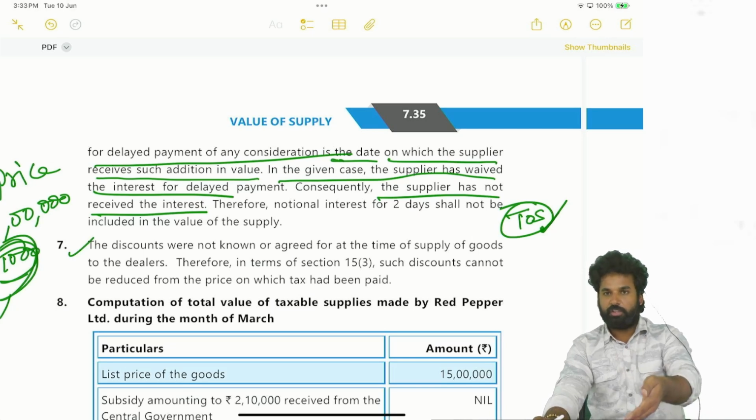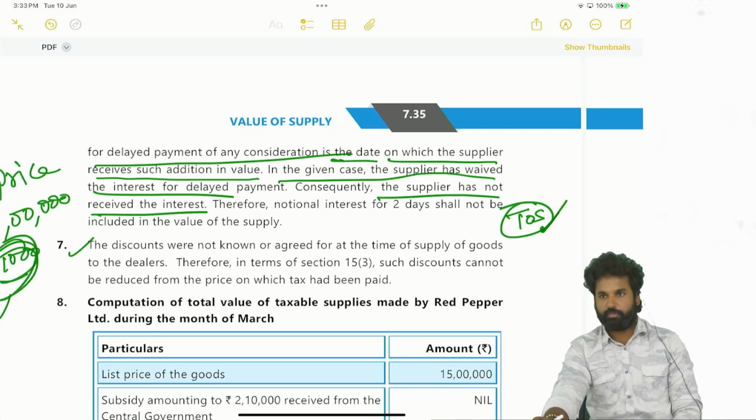See, interest, we are receiving interest. Why are we receiving interest? For delayed payment.